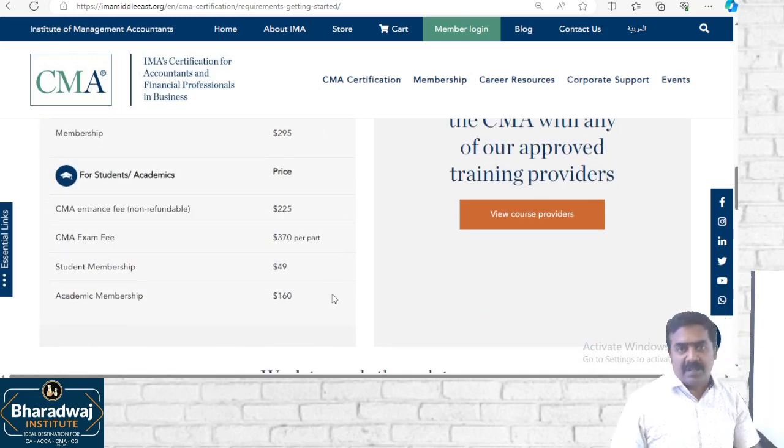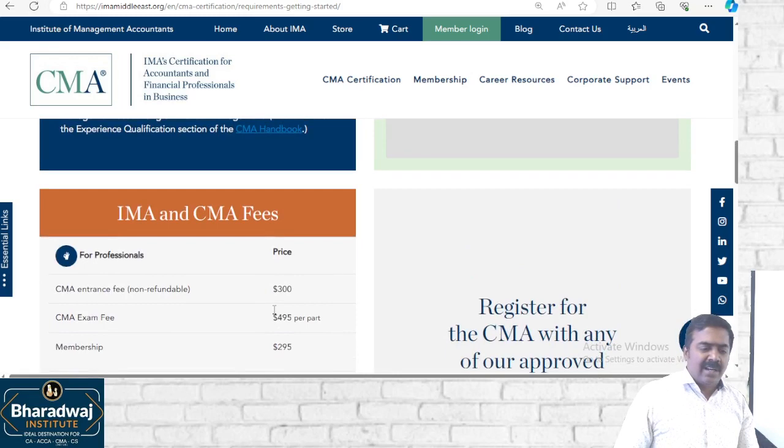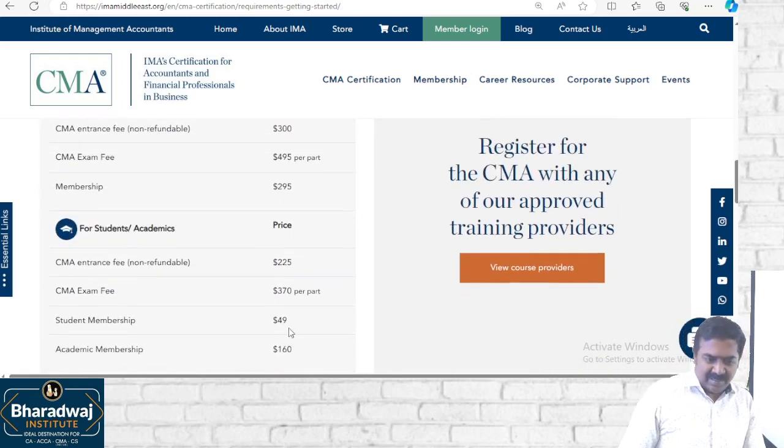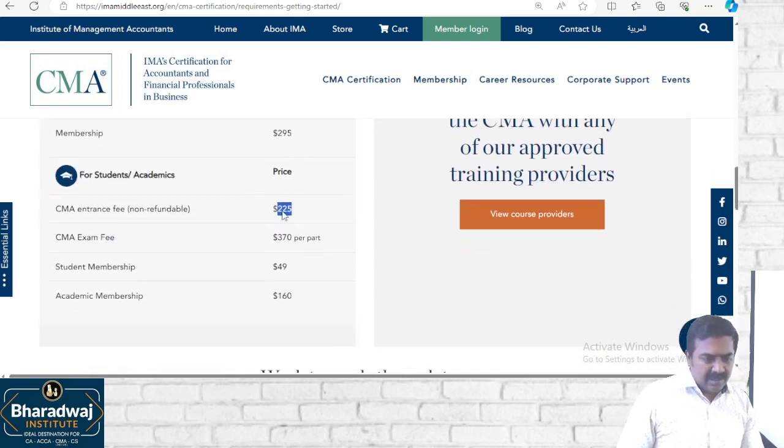You should be a full-time college student. If you are a full-time college student, then your fees will be somewhere around 30-40% lesser than a student who completed degree.